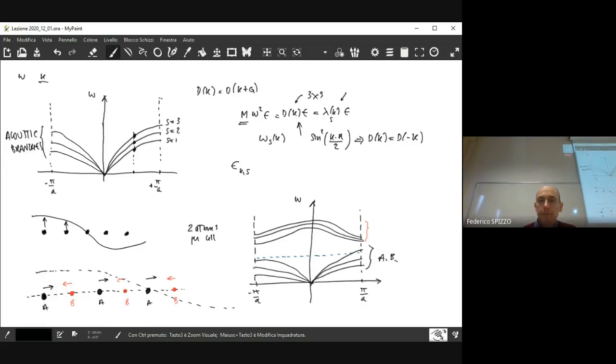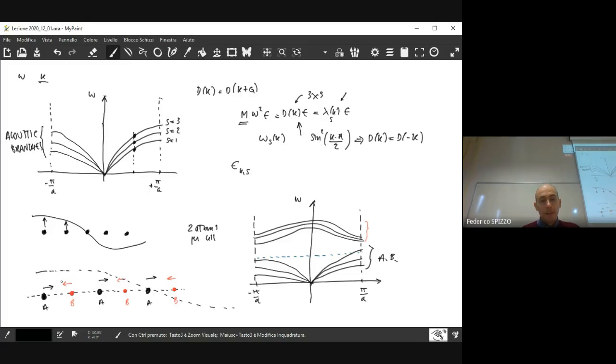If you consider the acoustic motion, then they have to go exactly in the same direction, in phase, as it was for the ions in the previous situation. But if you consider these new additional branches, the amplitude that you read here is the amplitude of oscillation, but locally the oscillation is counterphase. So you have the opportunity to observe 2 kinds of motions, in phase and out of phase.